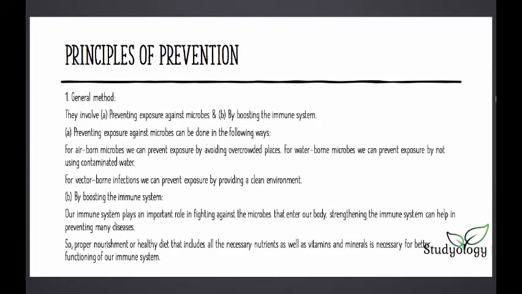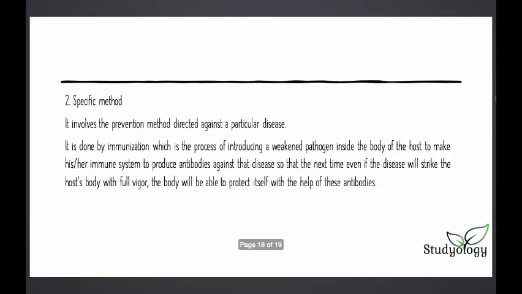So proper nourishment or a healthy diet that includes all the necessary nutrients as well as vitamins and minerals is necessary for better functioning of our immune system. So how can we boost the immune system? Basically, eat good food. That is the only way you can boost your immune system. If you eat good food and you have the proper nutrients, carbohydrates, all the proper chemicals you need in your body, you will be fit and your immune system will have a good fight against the diseases.